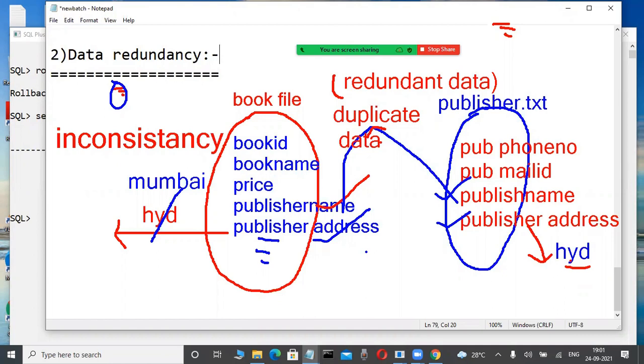Whenever we are modifying the data in one file, those modifications are never affected in another file. That is called inconsistency. Inconsistency is the biggest problem in flat files. But inconsistency problems never occur in databases. Why? And what does that mean? We are learning it now.